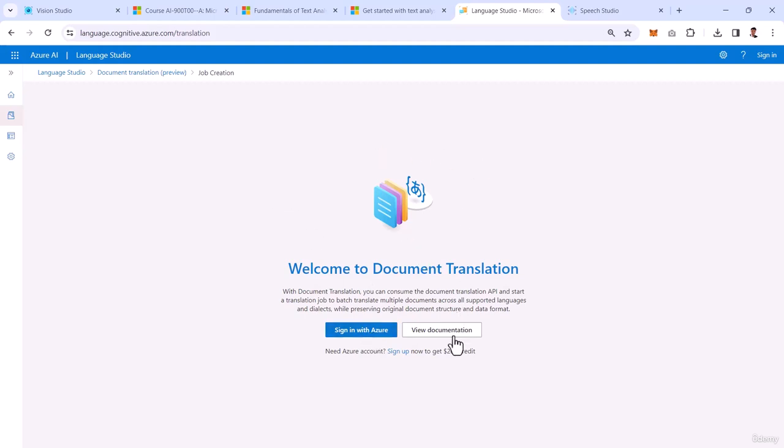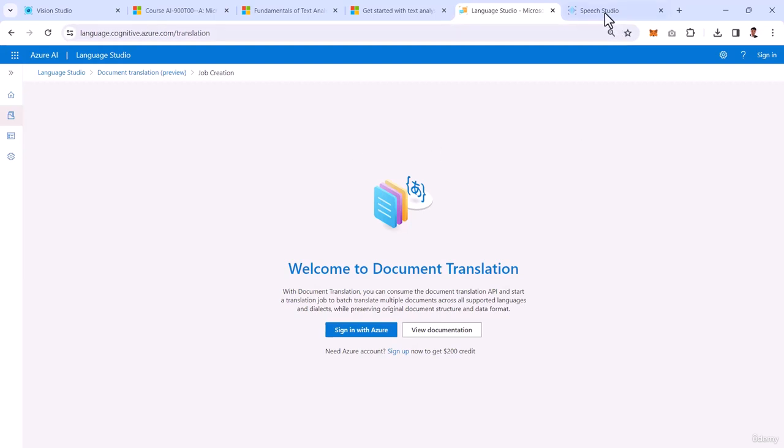In that case, you have to sign up for the $200 Azure credit free account. Or if you want to try all the labs of AI 900, you can connect with us, and as a partner of Scalable, which is the lab provider for AI 900, we can share the labs with you on a chargeable basis. This information is already shared in a couple of videos, so I'm not repeating it.